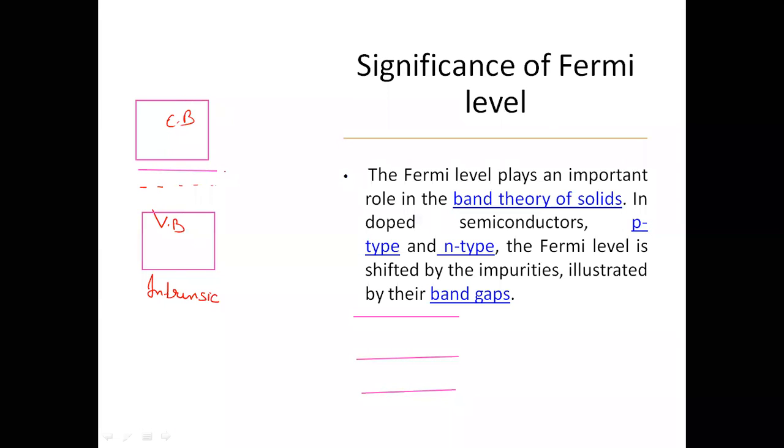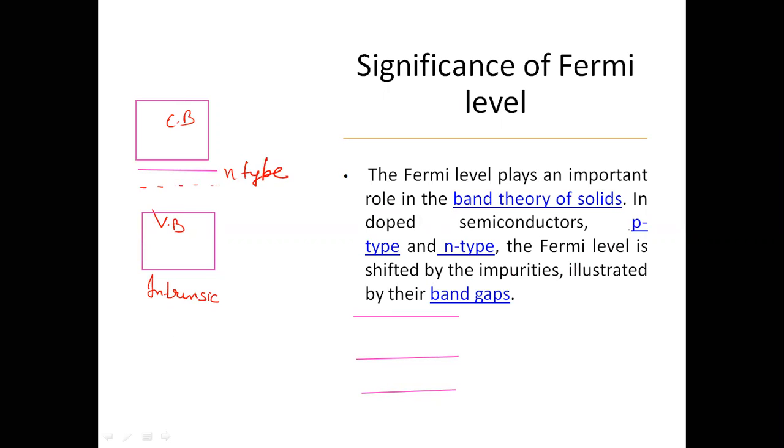For n-type semiconductor, the Fermi level shifts just below the conduction band, near the conduction band. Why? Because the number of free electrons increases in case of n-type semiconductor, and hence the Fermi energy level also shifts. And what happens in case of p-type semiconductor?